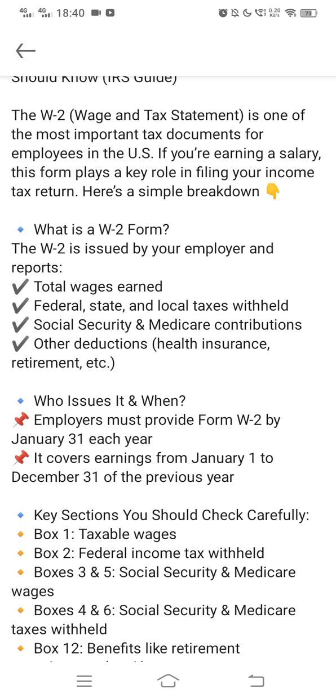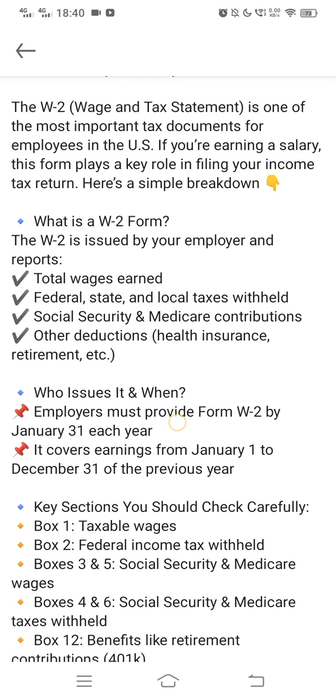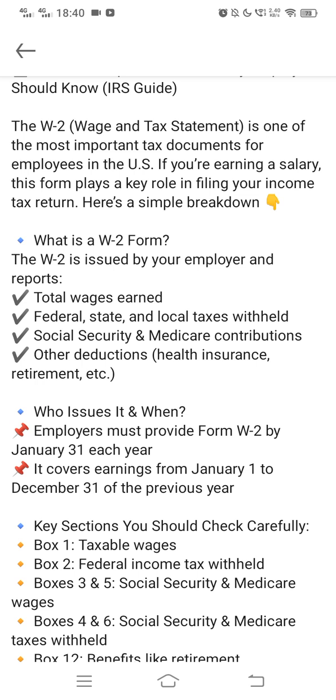These are the two types of contribution, along with other deductions like health insurance, retirement, etc. These are the things which your W2 covers. Apart from these there are also bonuses and tips, different components, but these are the major ones covered.